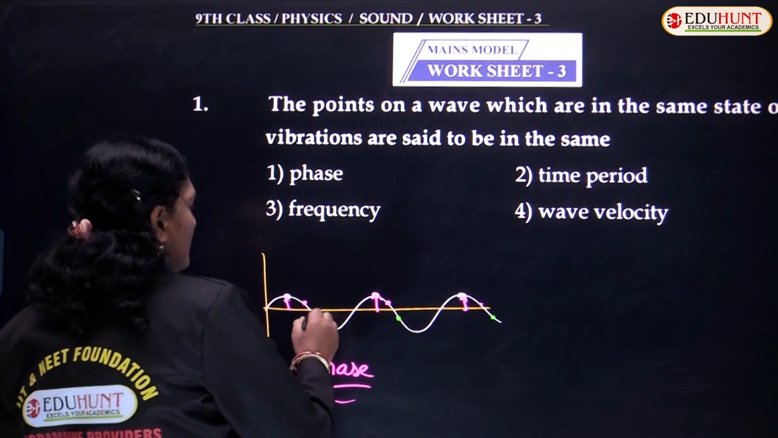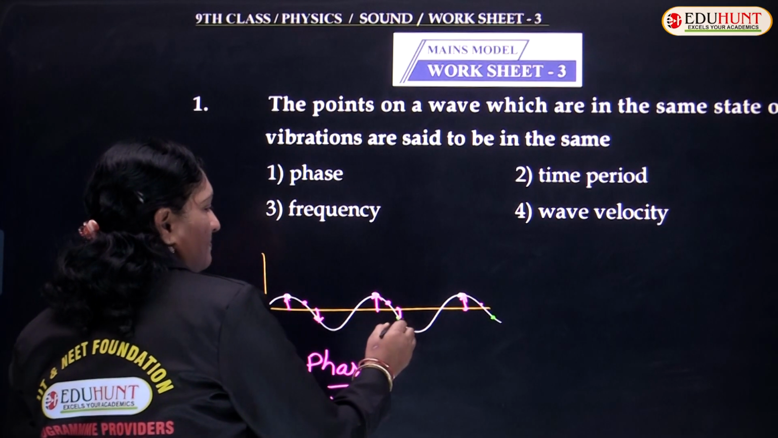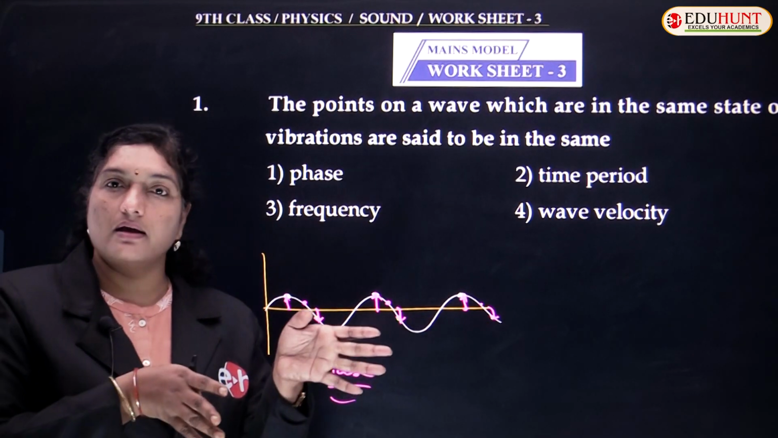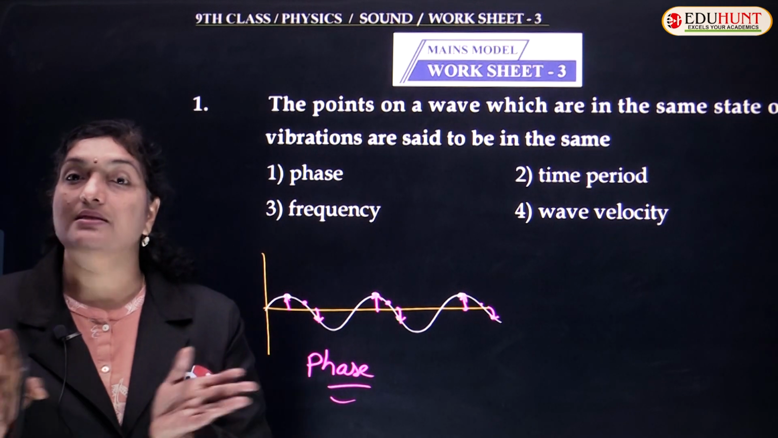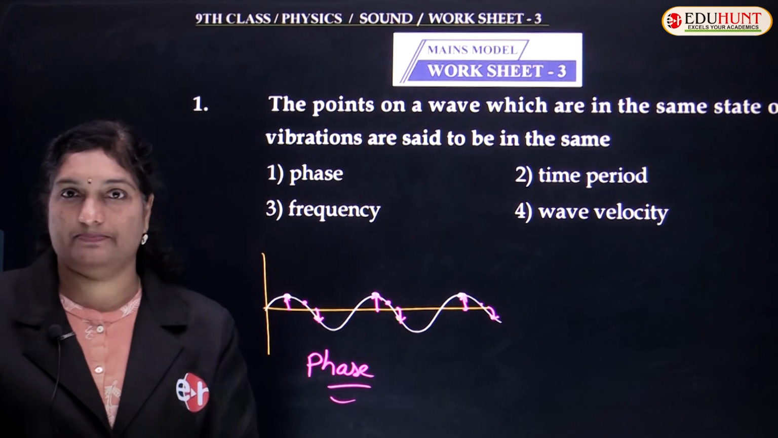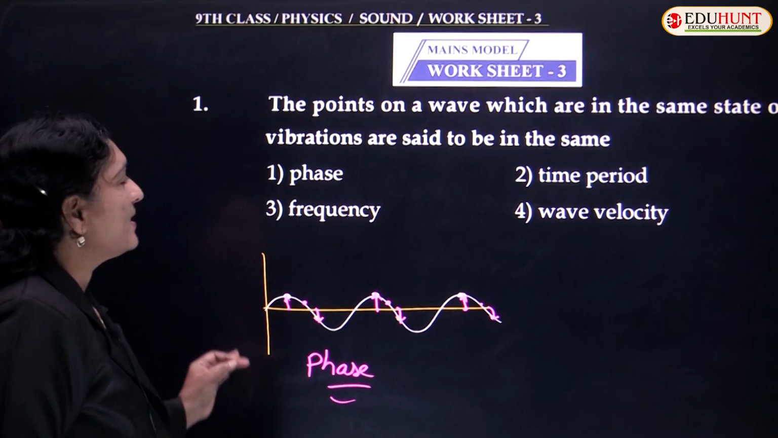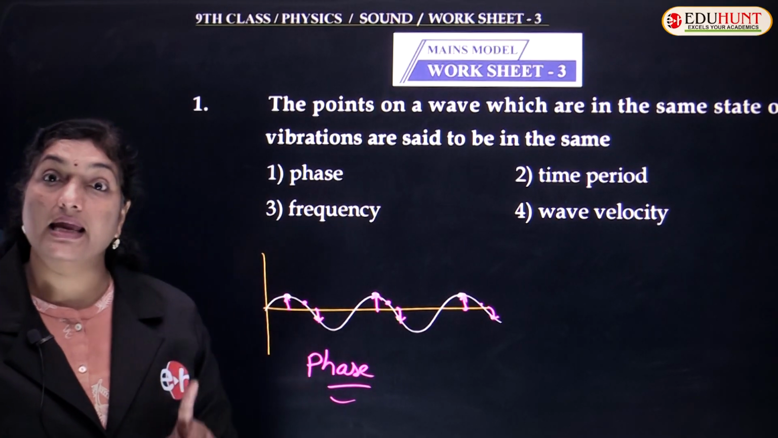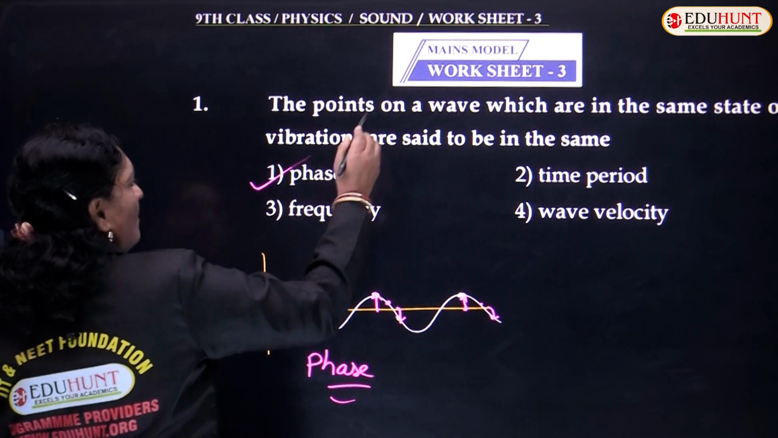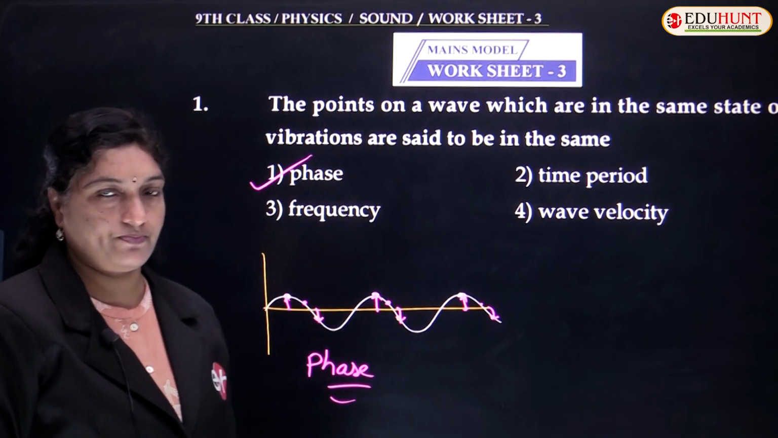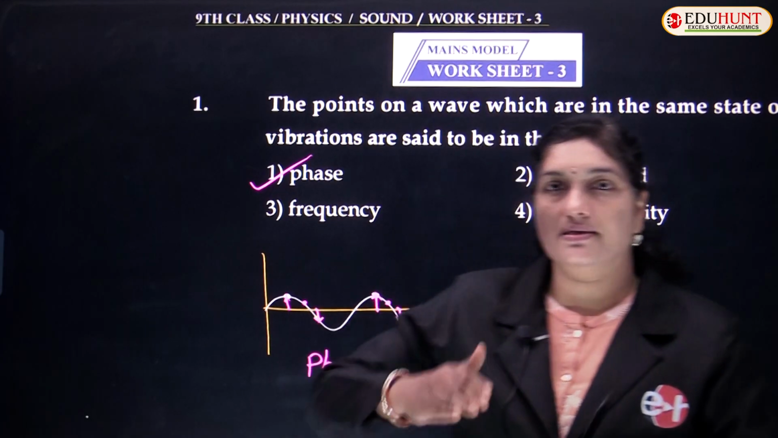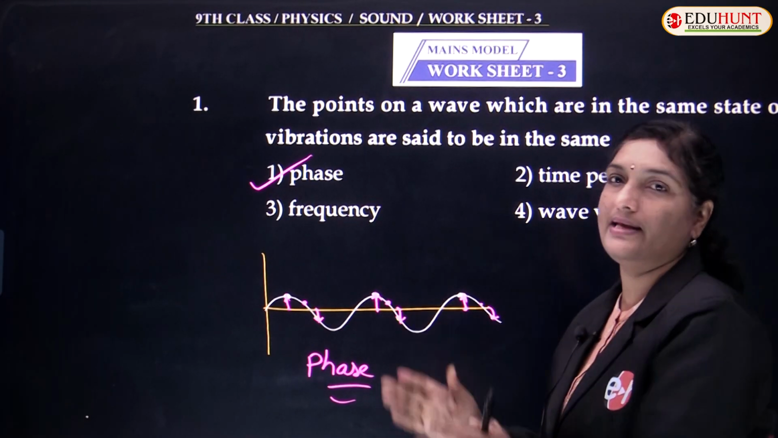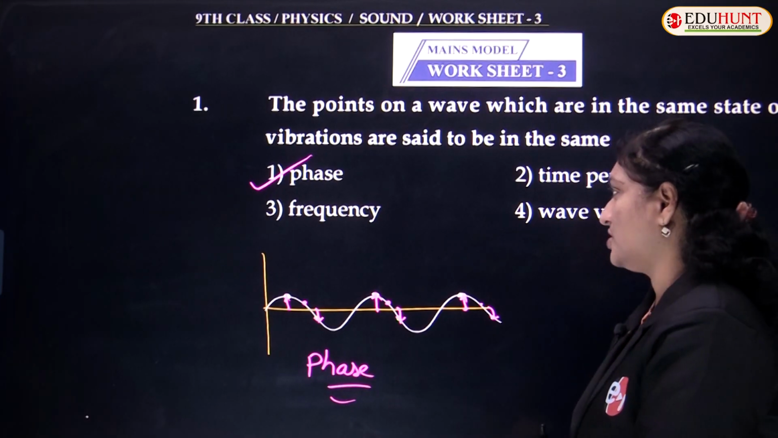So now it is going downwards. In all cases when it is going downwards, they represent the same state, the same phase. So, the points on a wave which are in the same state of vibration are said to be in the same phase. The correct option is same phase. Phase indicates at what angle they are displaced from the mean position.